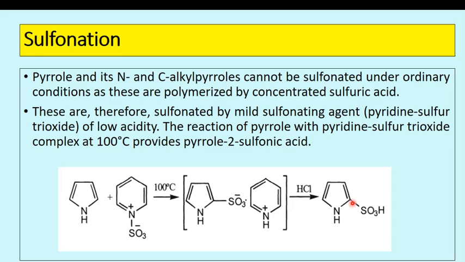So this is pyrrole-2-sulfonic acid, in which we get an intermediate product containing pyridine sulfur trioxide attached at the pyrrole second position. Further, due to the presence of hydrochloric acid, hydrogen attacks the oxygen and forms SO3H, and the pyridine is removed, and then we get the pyrrole substituted with an SO3H group at the second position.